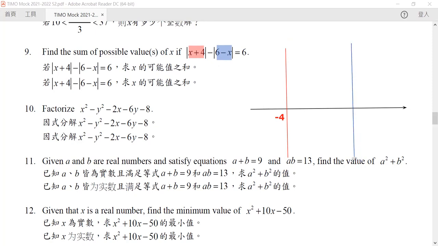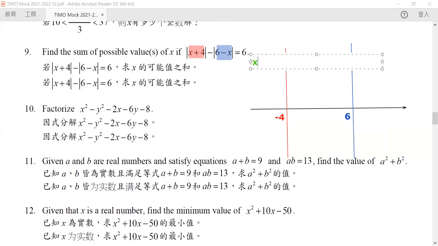Because whenever our number x is greater than 6, the whole expression will turn into x minus 6 instead of 6 minus x. So let me rephrase one more time. Whenever a number x is in a range, let me jot down the range of it.